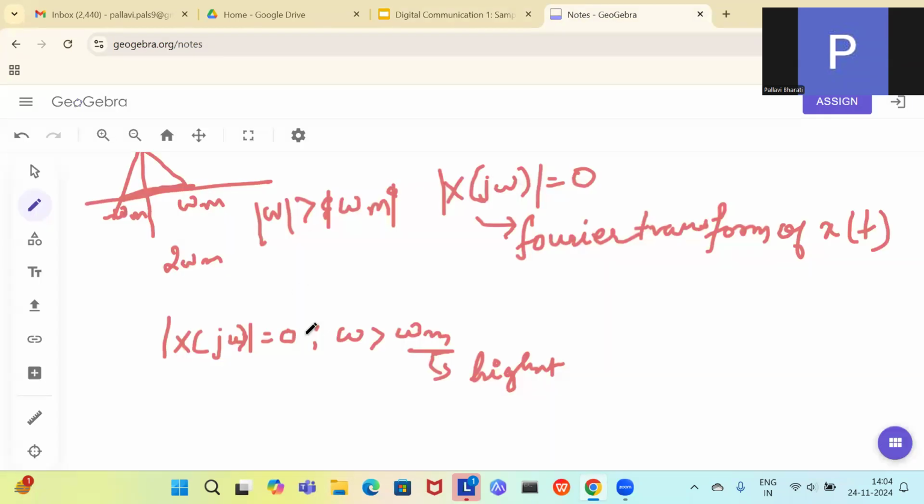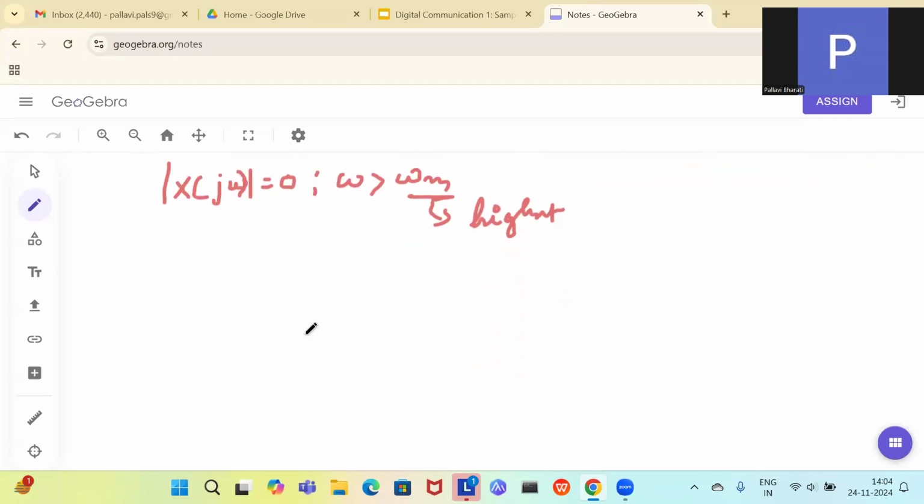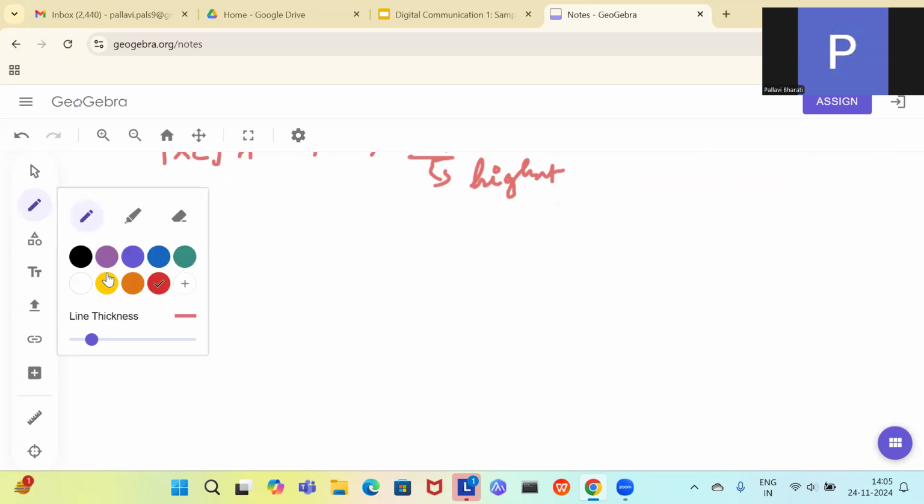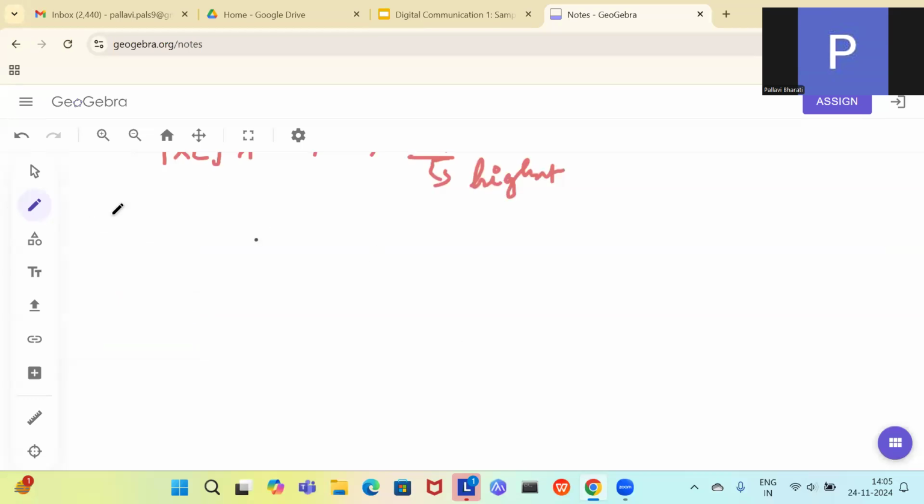So let us understand these 2 points. First, you should remember the relation between time period and frequency. Time period is the reciprocal of frequency, right? So time period is equal to 1 by frequency. Now here it is telling 1 by 2 fm seconds apart. After every 1 by 2 fm seconds, you can take the sample.